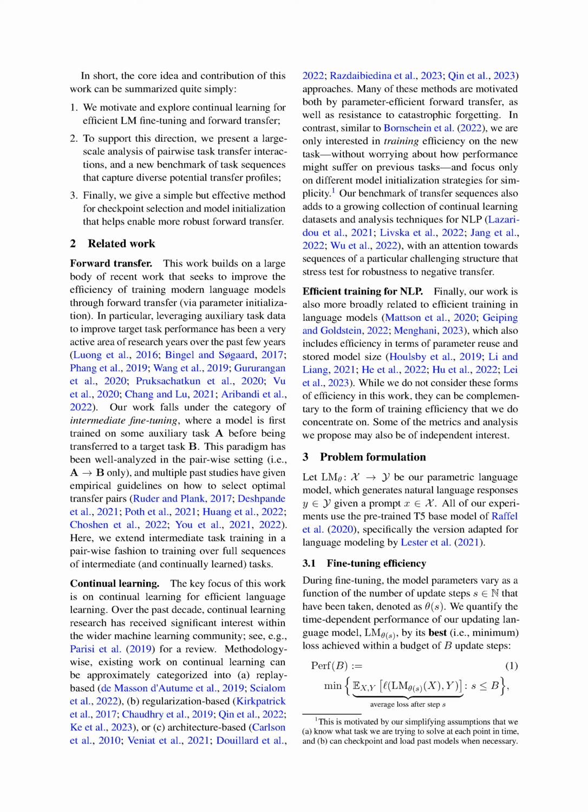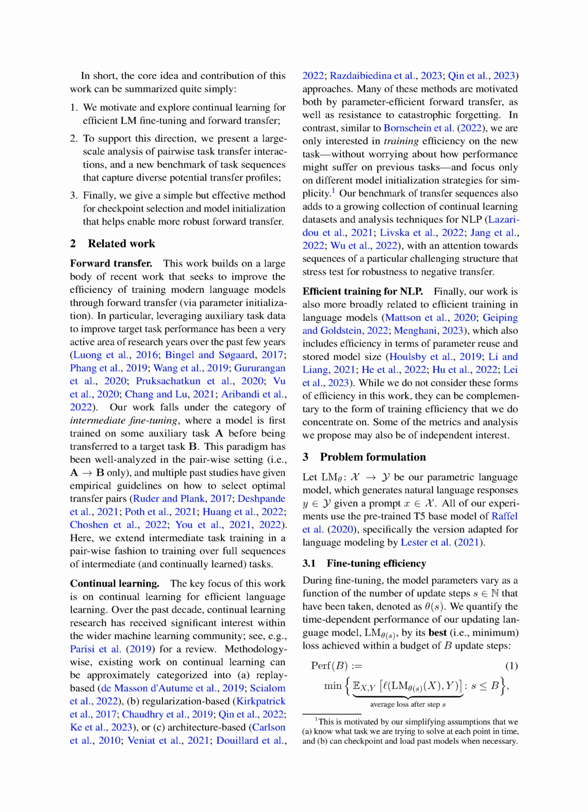Section: Efficient Training for NLP. Our research is closely linked to the efficient training of language models, which includes aspects like parameter reuse and model size. Although we don't focus on these aspects in this study, they can complement the type of training efficiency we are concentrating on. The metrics and analysis we propose might also be of independent interest.